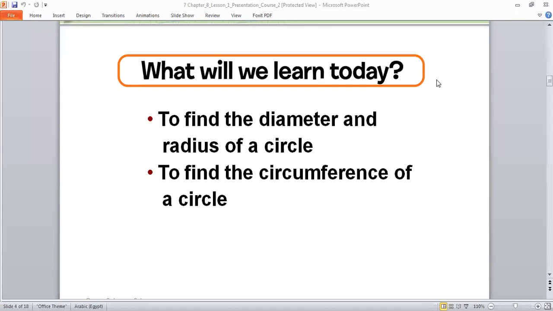To find the circumference of a circle. Okay. Can another person read, Turkey, please?